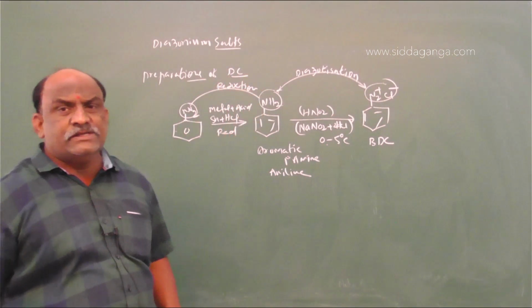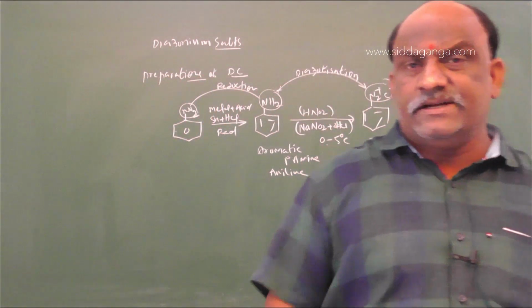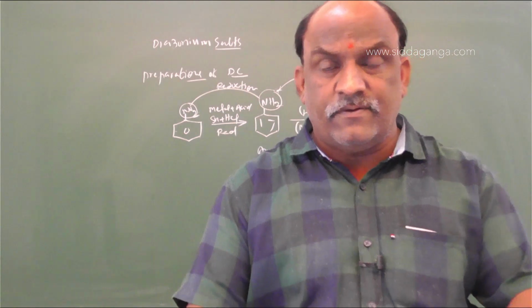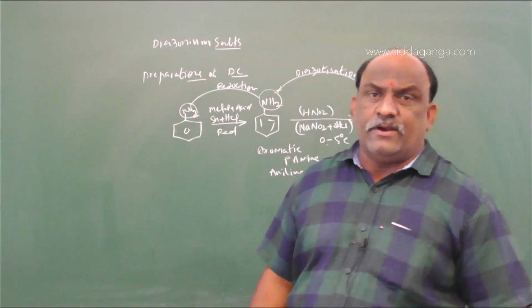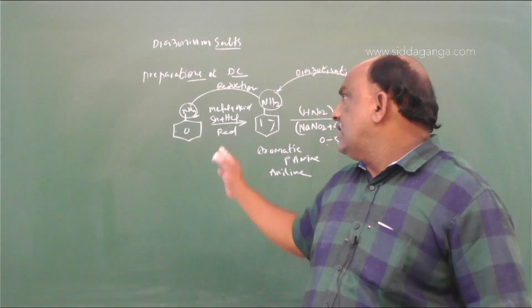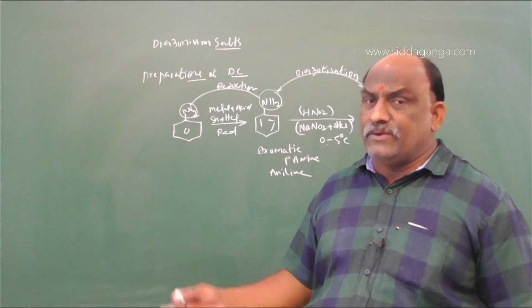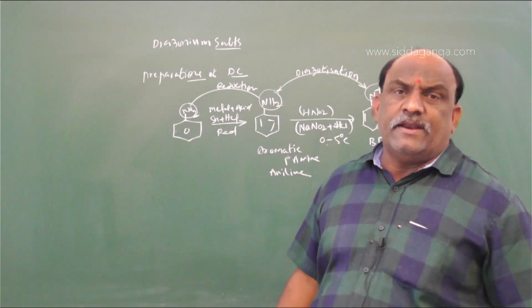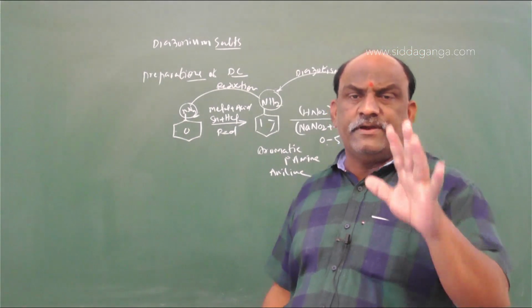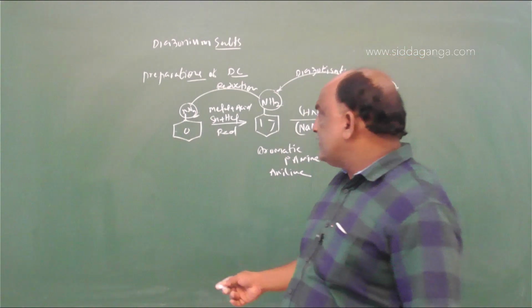Reduction of nitrobenzene takes place in the presence of metal and acid. Five types of reactions are there regarding nitrobenzene reduction: acidic medium, metal plus acid, metal plus base, and metal plus neutral, reduction in the presence of lithium aluminum hydride, and catalytic hydrogenation. Five types of reduction properties are there for nitrobenzene.